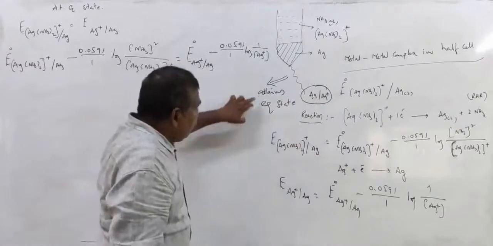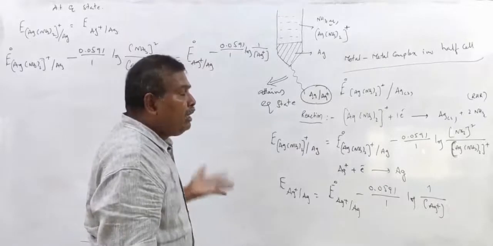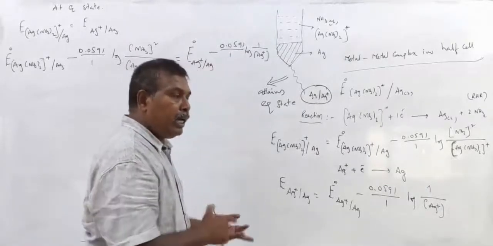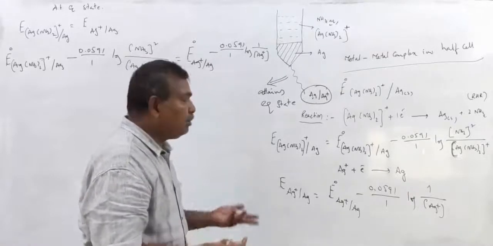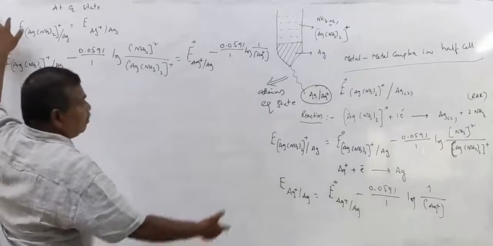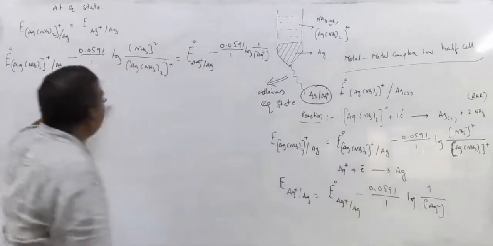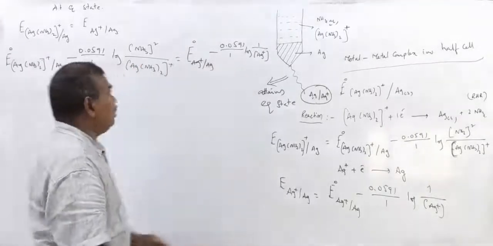So at the equilibrium state, we know E cell is 0. E cell is 0 means E cathode minus E anode is equal to 0, which means E cathode is equal to E anode. So the left hand sides are equal, and so I made the right hand sides equal.